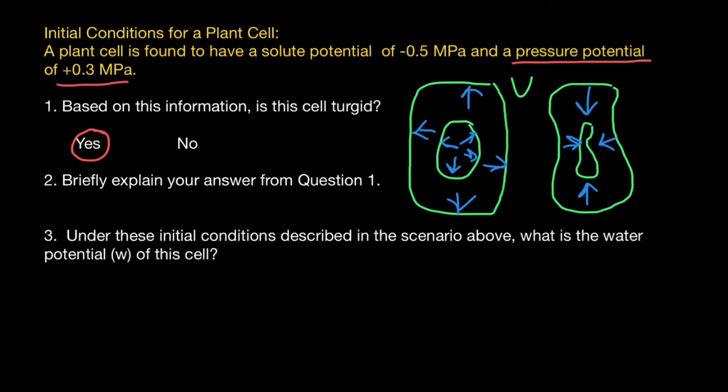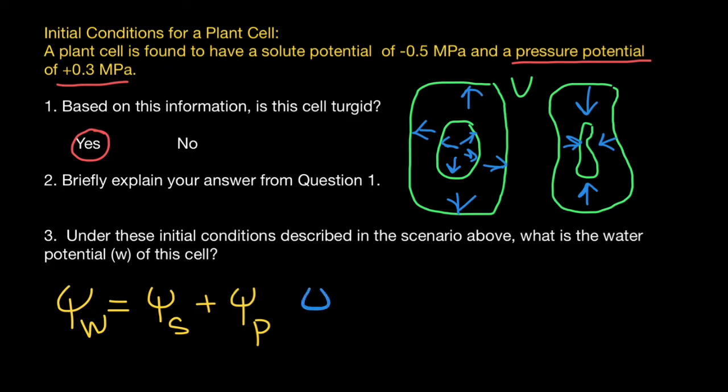To answer this question, we just need to know a simple formula: psi W, total water potential, equals psi S, which is solute potential, plus psi P, which is pressure potential.